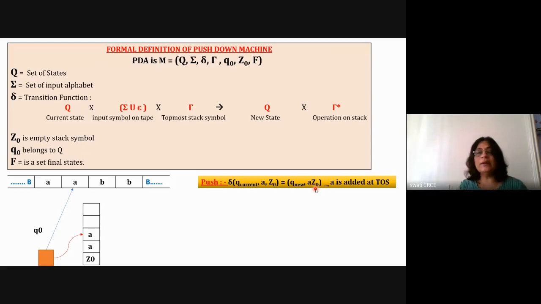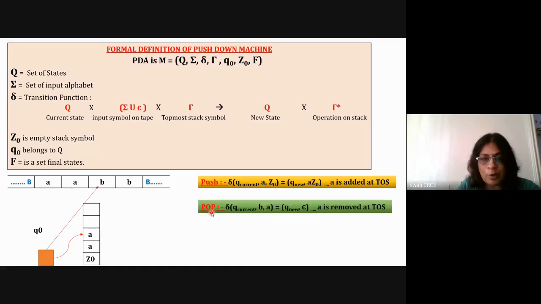In pushdown machine design, writing this delta is also very important. Drawing the diagram and writing this delta have equal importance. And for the pop operation, how you will show it is that for this b, a is to be removed. So a is replaced with epsilon. Here you are in the current state, reading b from the tape, and there is a. We want to remove this a and overwrite it with epsilon, and then by default it will go here. So you are in the current state reading b and a, and if there is a pop operation, then it will be new state, comma, epsilon.